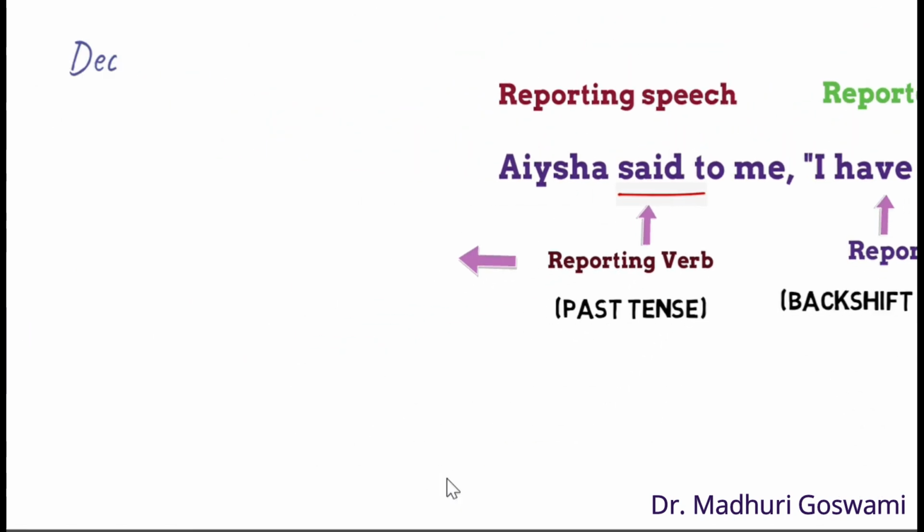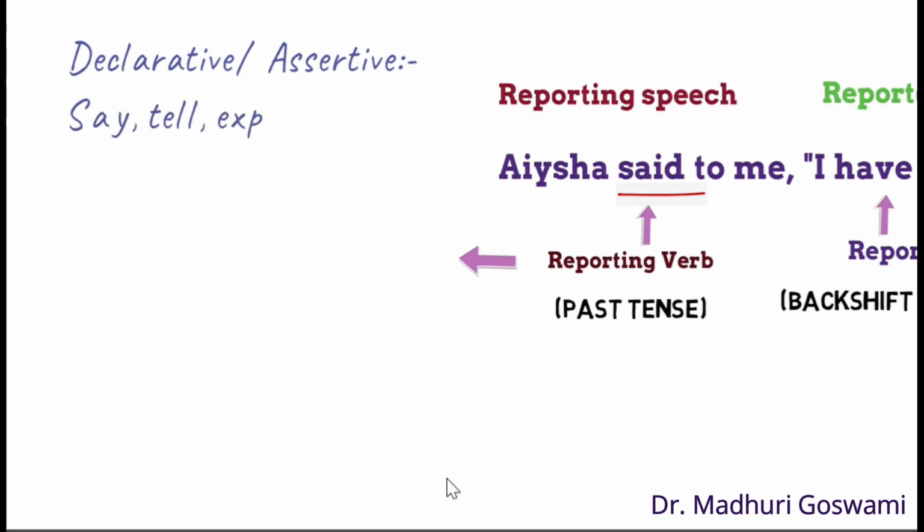If the reported clause is a statement or a declarative sentence, then the reporting verb would be say, tell, or explain.